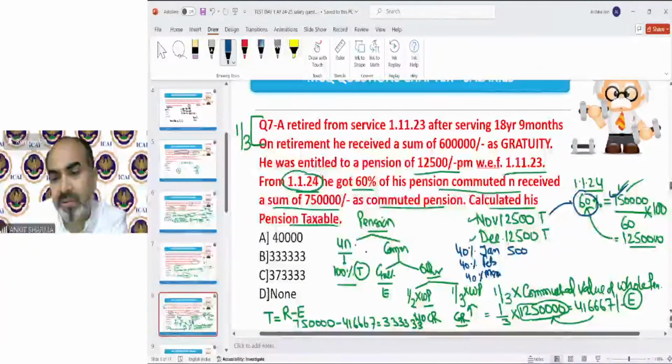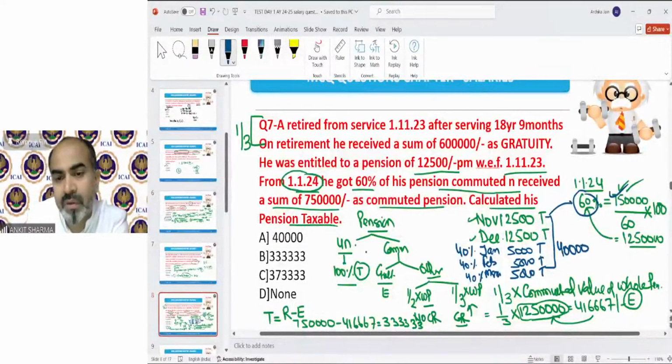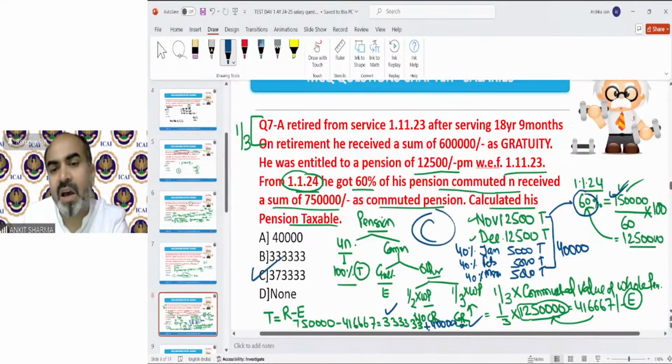So 5,000 in January, 5,000 in February, 5,000 in March. So the taxable value of uncommuted pension for the whole year will be 40,000. And commuted will be 3,33,333. You need to add it to calculate the total pension taxable value for the whole year, and that will be 373,333. So C is the correct answer.